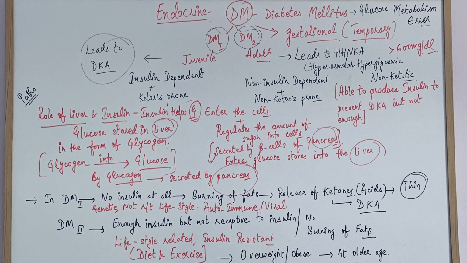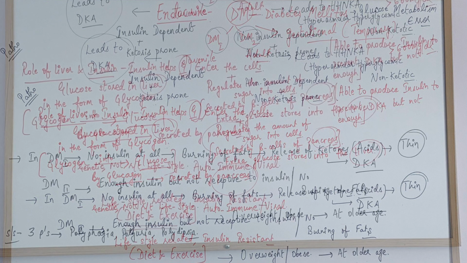And in emergency conditions, for example, when the blood glucose goes very low in the body, the stored glycogen is converted into glucose by glucagon, which is also secreted by pancreas. So this is a normal pathophysiology which occurs in the body.